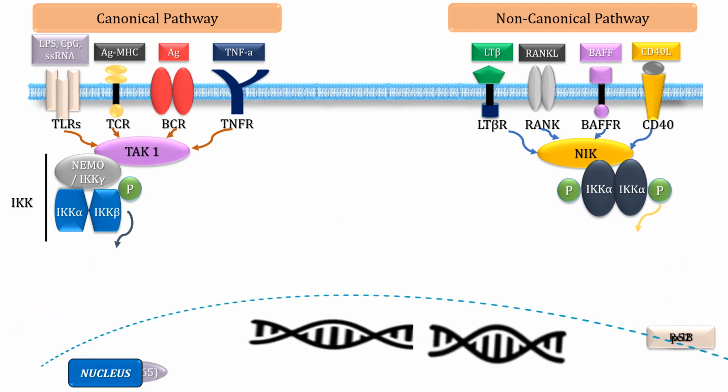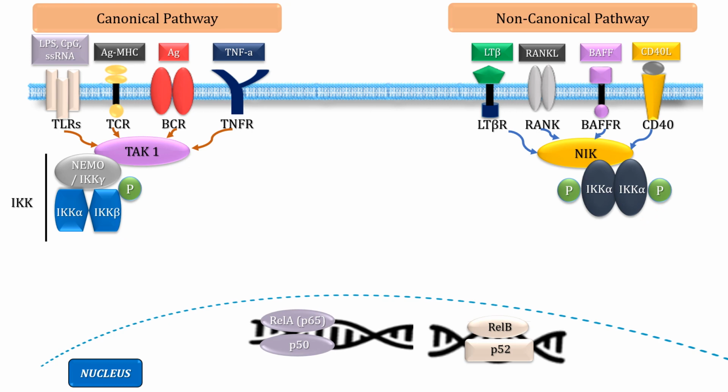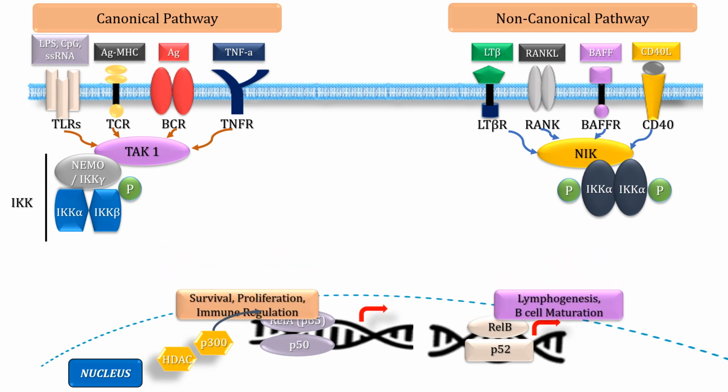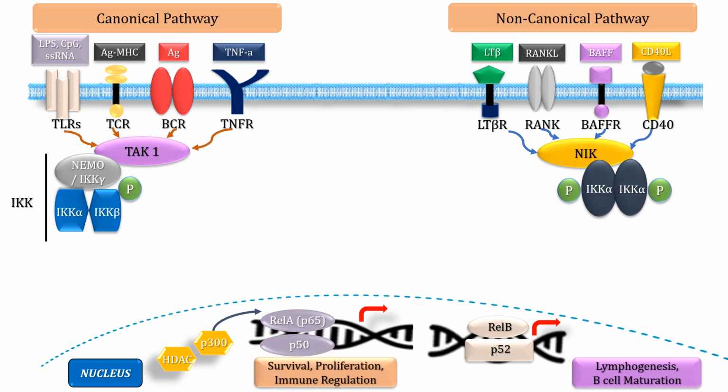The free NF-κB protein heterodimers are now able to translocate inside the nucleus for transcription of genes. In canonical pathway, NF-κB heterodimer may interact with certain co-activators such as P300 or histone acetyl transferase complex. Transcribed genes will then aid in certain cell processes.